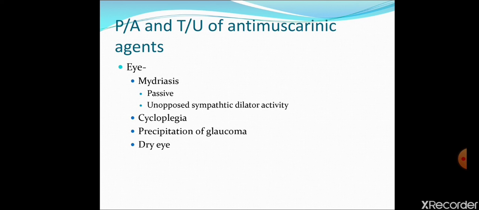Circular muscles are supplied by parasympathetic nerve. When parasympathetic discharge is more, it will cause contraction of circular muscles because circular muscles are supplied by parasympathetic nerve. And when circular muscles are contracted, people will undergo miosis.